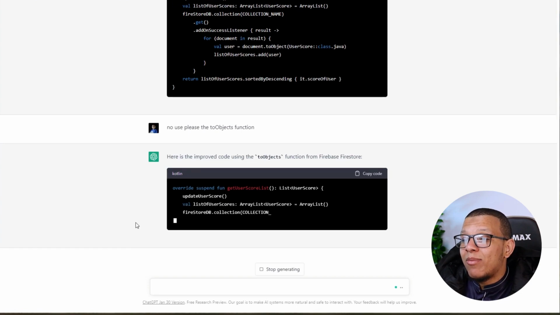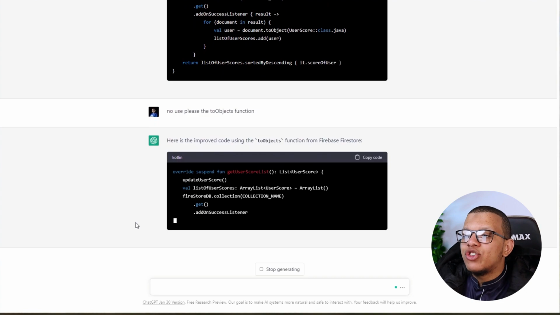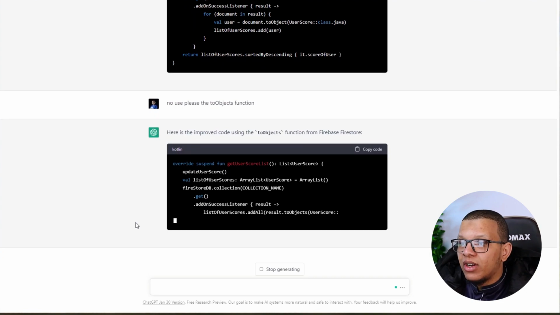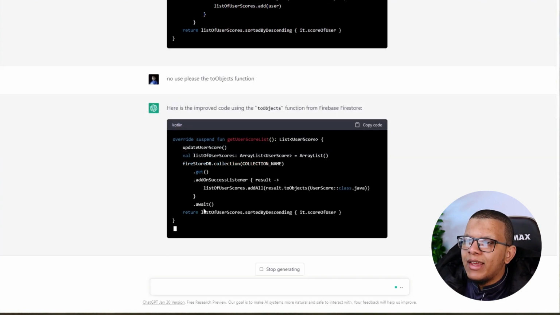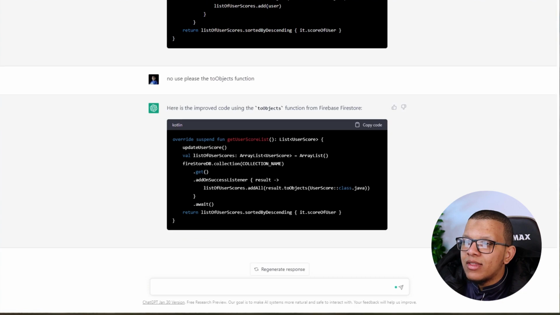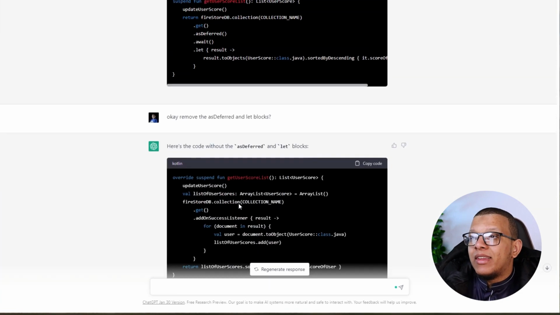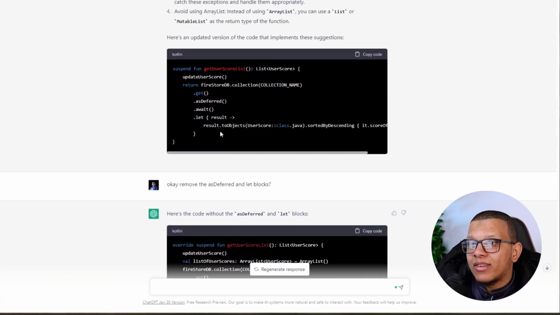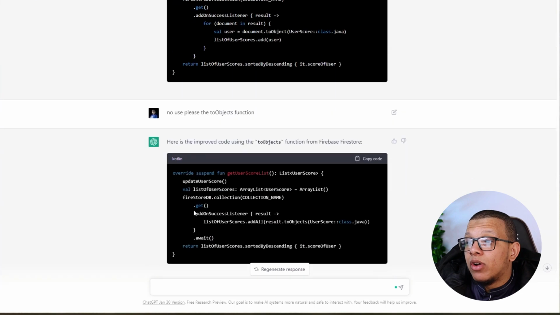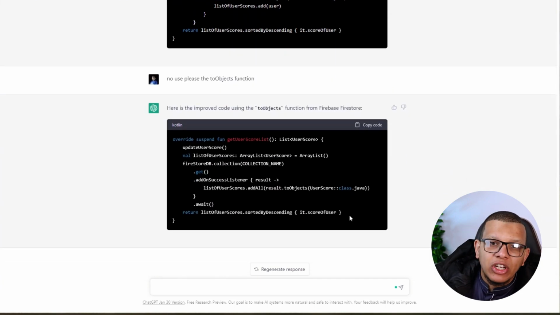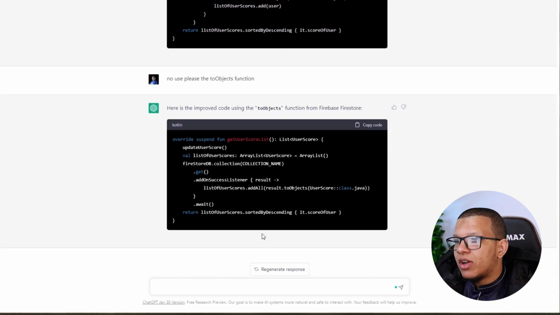I didn't give him too much context, so he must remove that and use toObjects. Okay. This is a problem, right? Yeah, so exactly, you can't trust him with everything here. Wow. Yeah, exactly, you can use toObjects at the end. Yeah, exactly, he doesn't know that. But in this part, he did it right. Come on. I don't know. Yeah, exactly. This is ChatGPT. It's not a real Android developer.